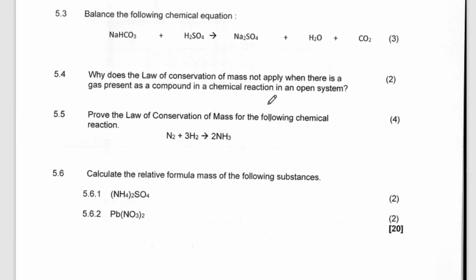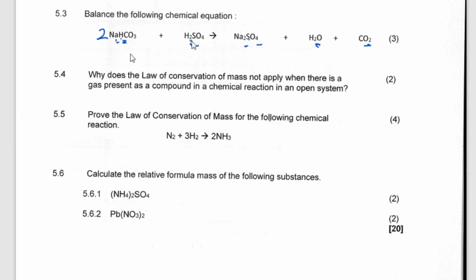Then they're saying, write the balanced equation for sodium hydrogen carbonate and sulfuric acid giving sodium sulfate, water, and carbon dioxide. When you balance, this is 2. It means that I put a 2 here, and then if I put a 2 there, these hydrogens are 2 plus this.